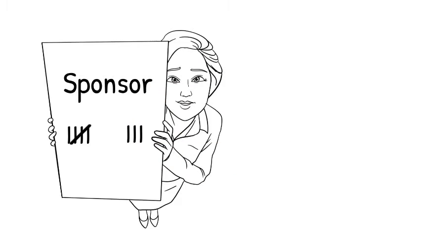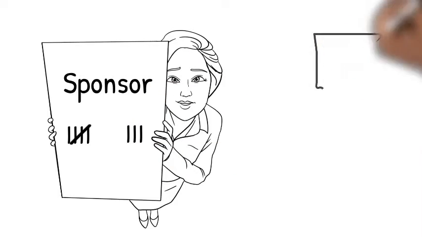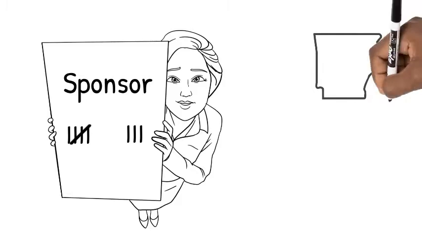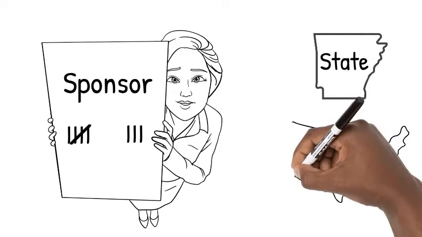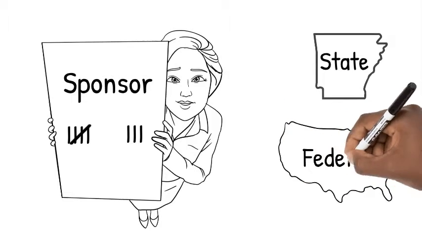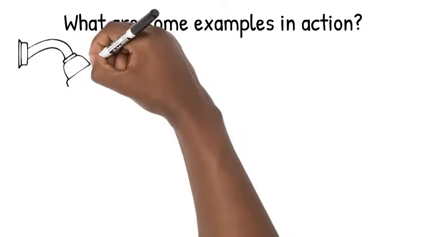The city council can do a lot for a community, but it is important to note, however, that the powers of the city council are limited by existing state and federal laws, meaning they cannot create any policies that conflict with current state or federal regulations. What are some examples in action?